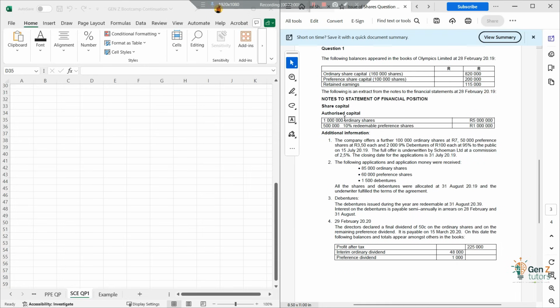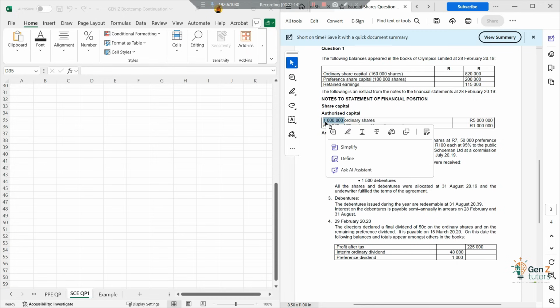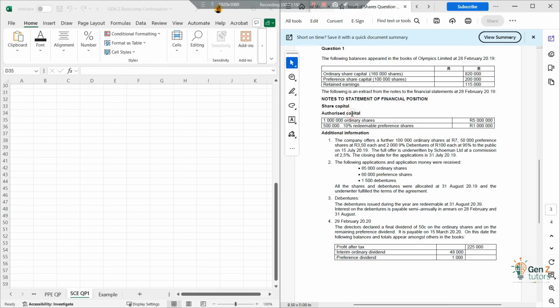So now we find out more information about our share capital, which is how much we are actually authorized to issue. Authorized share capital means the number of shares that we are authorized to issue. So we can never issue more than a million ordinary shares, and we can never issue more than 500,000 preference shares, right? And then it's fine. We also find out that the preference shares are redeemable.